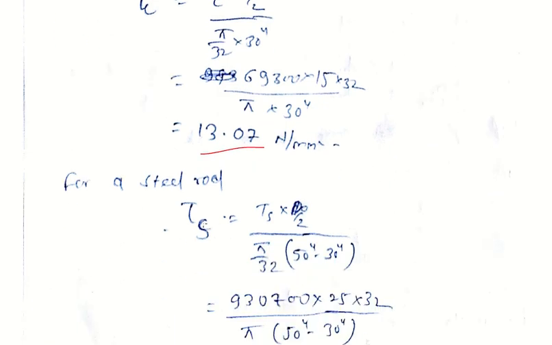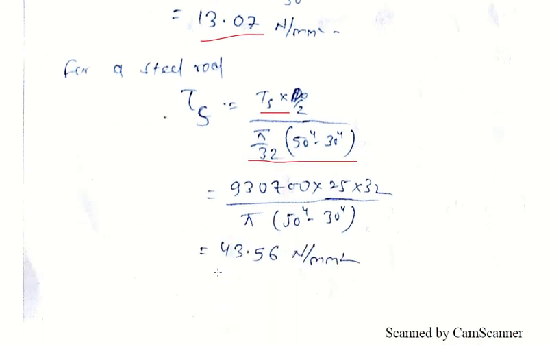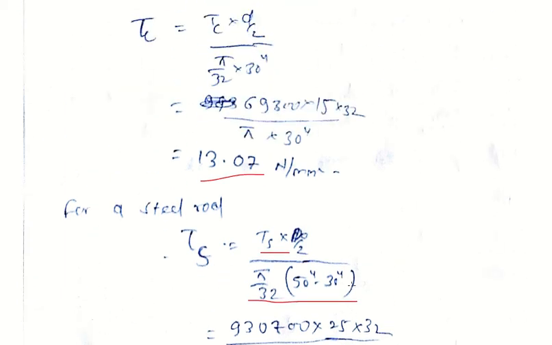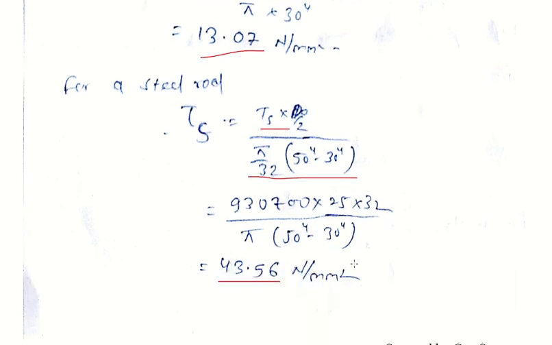And for steel, tau s equals Ts into D outer by 2, because the external diameter gives the maximum radius, divided by pi by 32 into 50 to the power 4 minus 30 to the power 4. We put the values, it will give shear stress in the steel shaft 43.56. The question is asking tau c and tau s, and we get the values of tau c and tau s. So this is the answer.